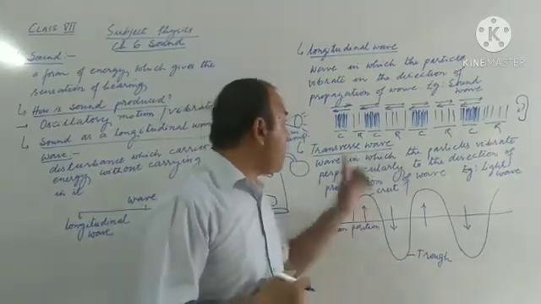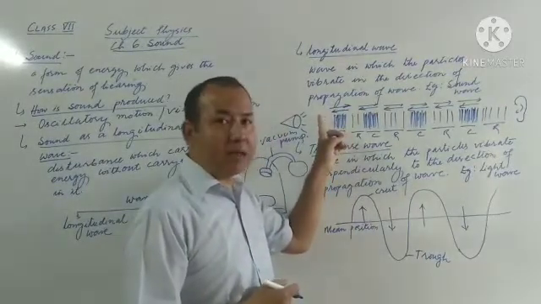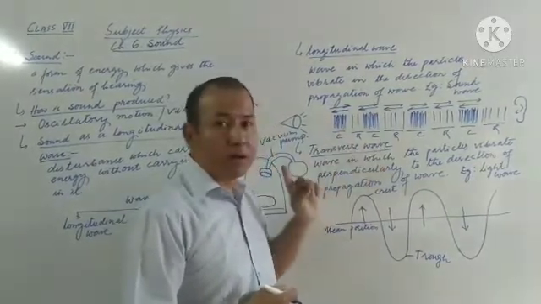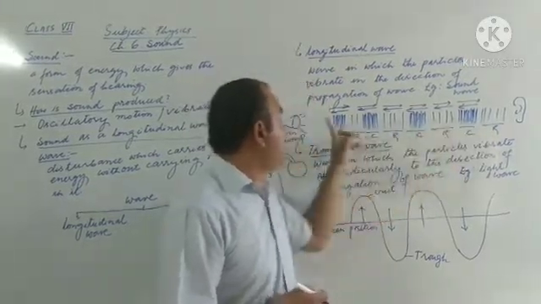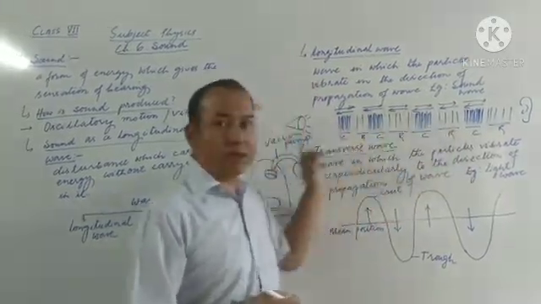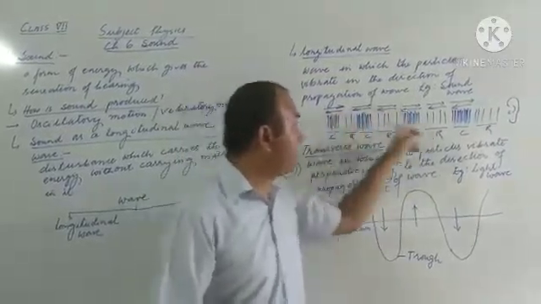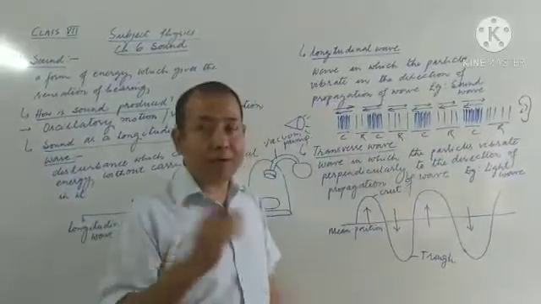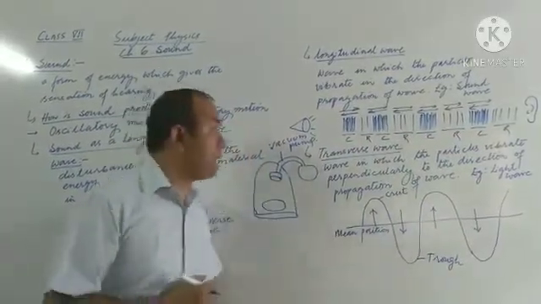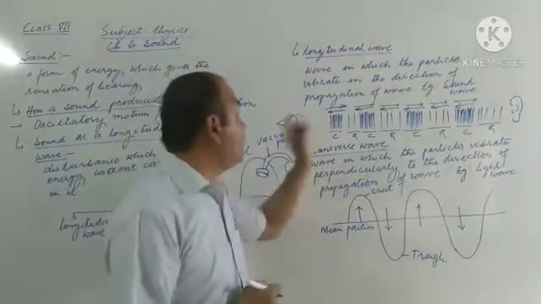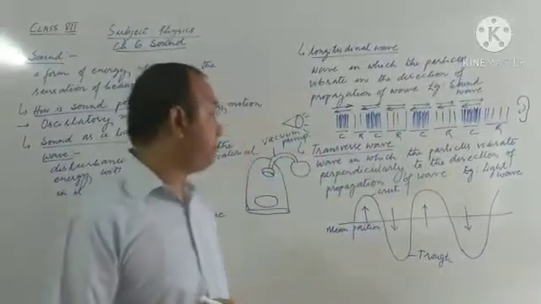Here we observe that the particle is vibrating to and fro in the direction of propagation of wave. The sound is traveling in this direction, and in the same direction the air particle is vibrating, going forward and coming back, going forward and coming back. Such a type of wave is what we call longitudinal wave. So now we have learned about longitudinal wave. The best example of longitudinal wave is sound wave.